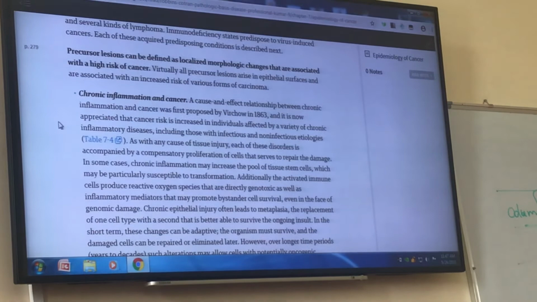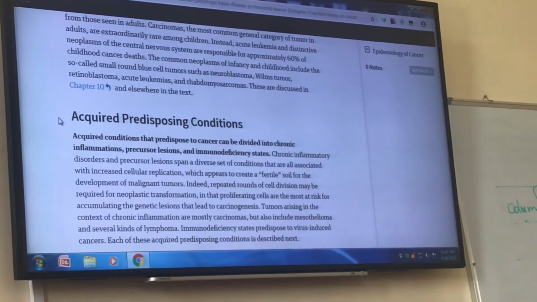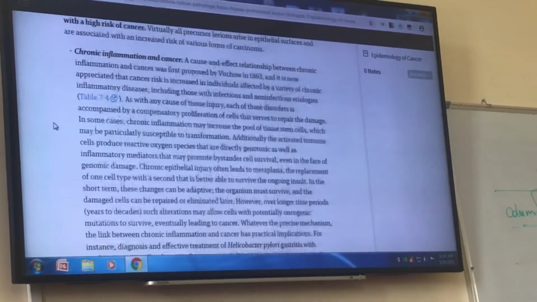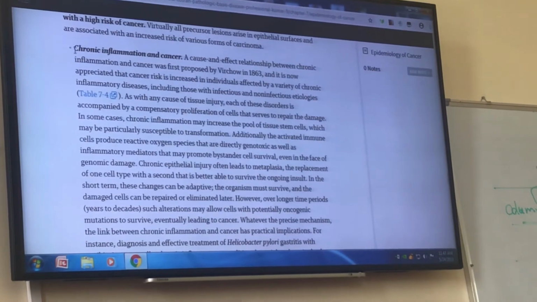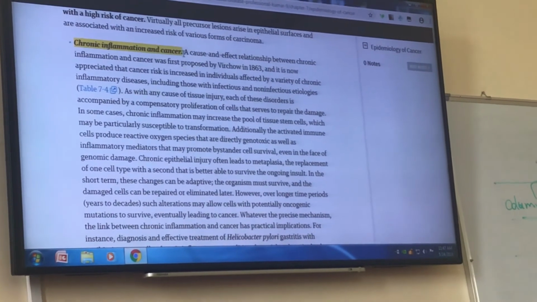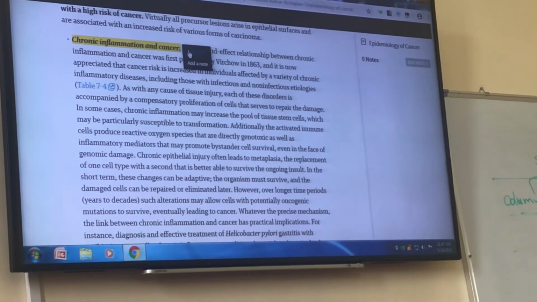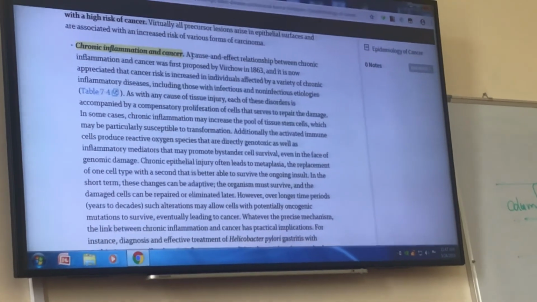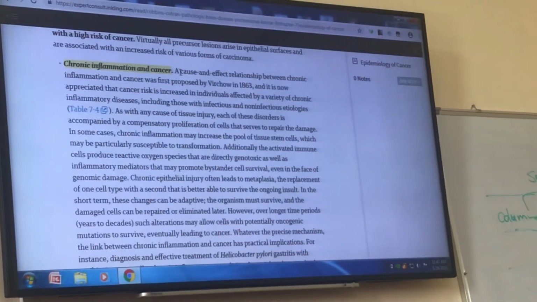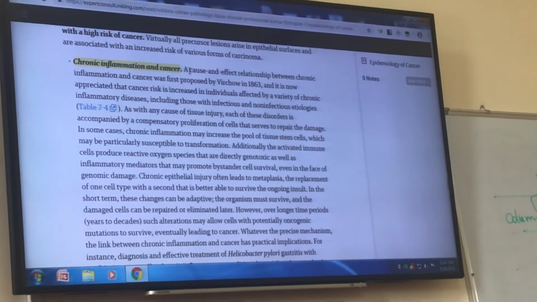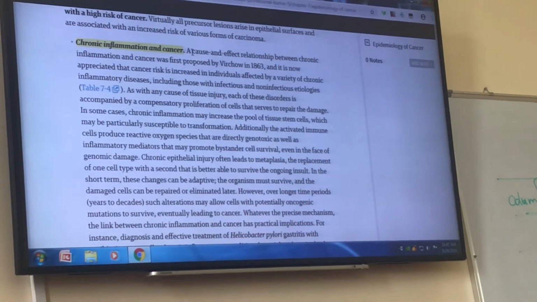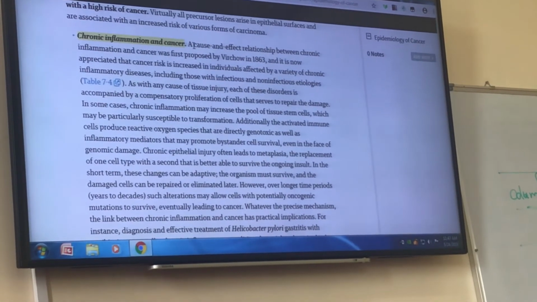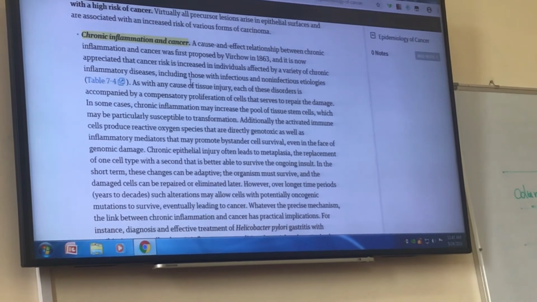So what are the predisposing factors that cause cancer? One of the important things is chronic inflammation and cancer. Prolonged inflammation is directly related with cancer, such as Helicobacter pylori gastritis. If it is present for a long time, it can cause cancer of stomach.